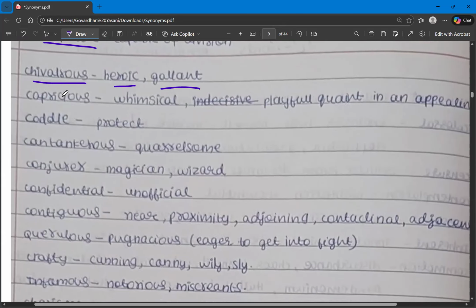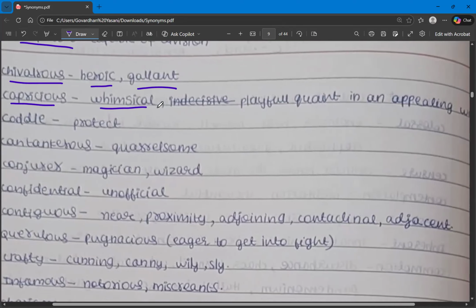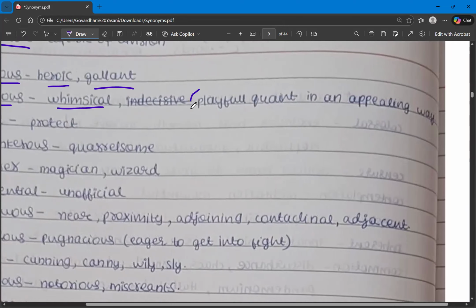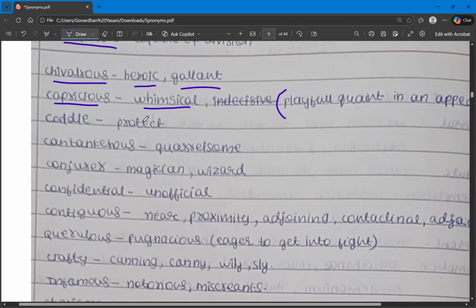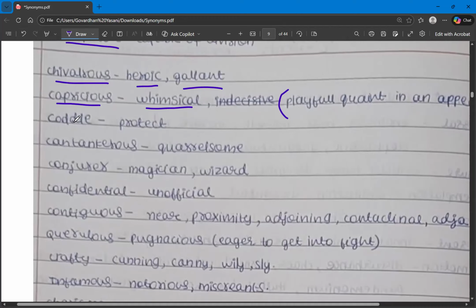And then we have capricious. Capricious means whimsical. It means you're playing in order to appeal to someone. You're behaving in a way to appeal or to impress someone. So that is when we use the word capricious. The synonyms for capricious are whimsical, playful, quaint, in an appealing way. So this is the meaning. What is capricious? The synonym is whimsical. And then we have coddle.